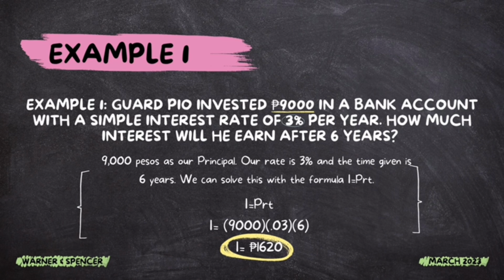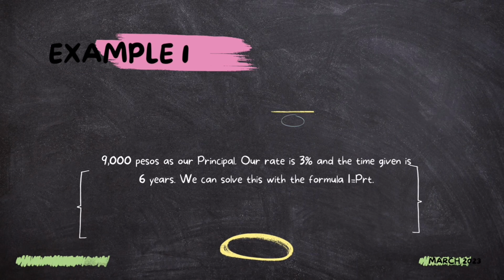In this problem, we are asked to solve for interest with 9,000 pesos as our principal. Our rate is 3% and the time given is 6 years. We can solve this with the formula I equals P times R times T. Let us now try to solve this problem.